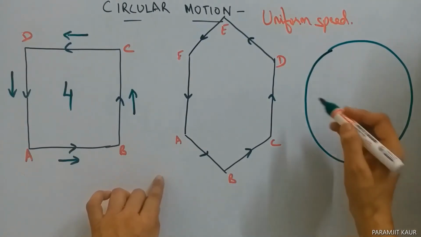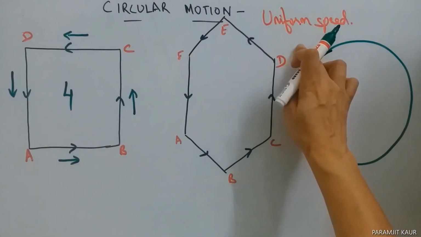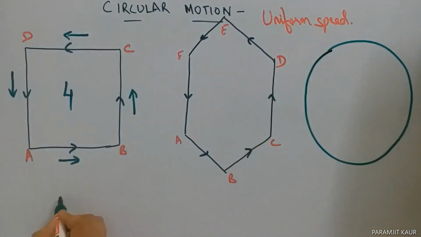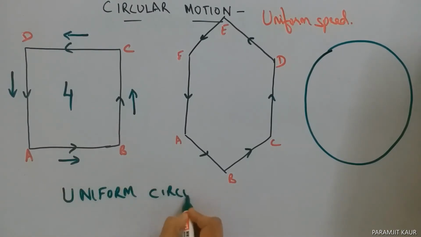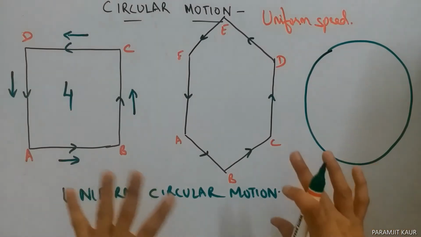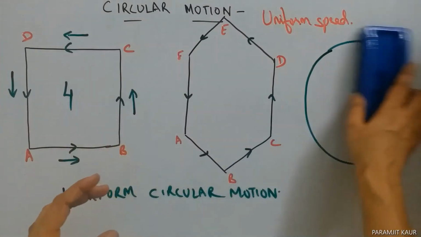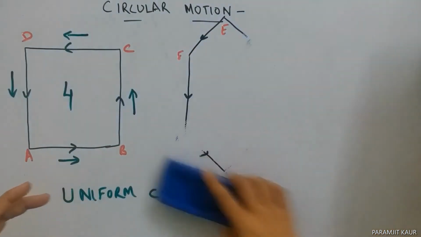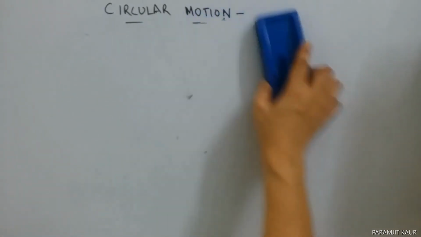Alright? Now, when a body is moving in a circular path with uniform speed, it is said to be in uniform circular motion. So that is the next term. Now, since in a uniform circular motion the body is moving with a constant speed or uniform speed, is it moving with uniform velocity as well?